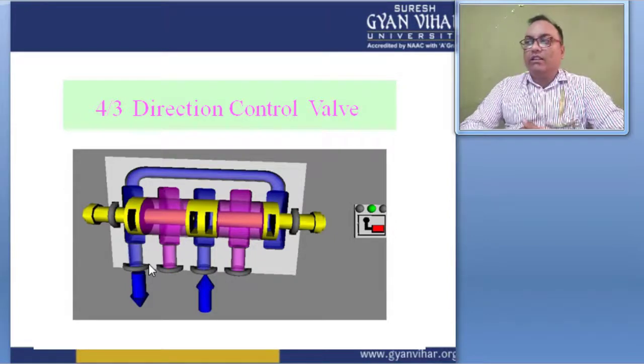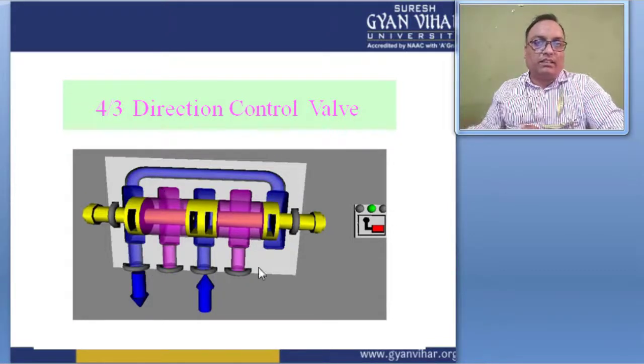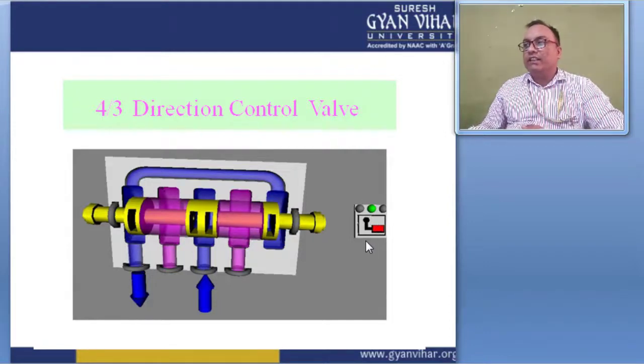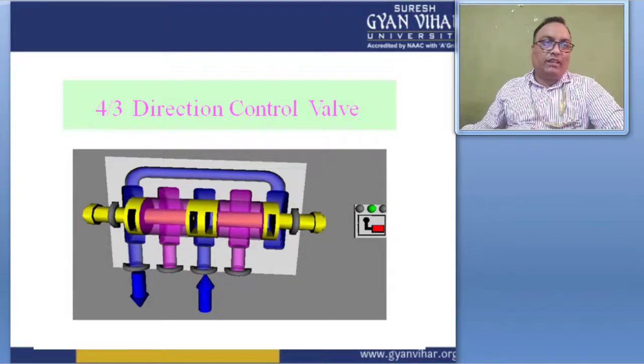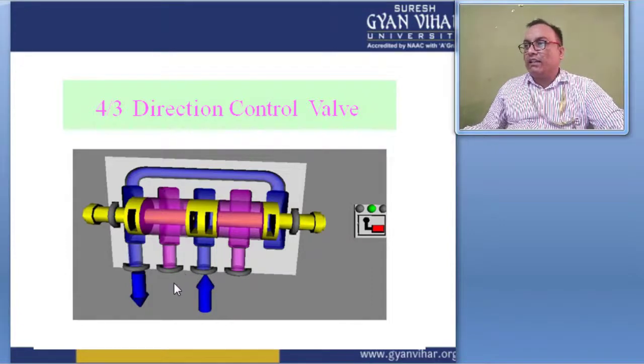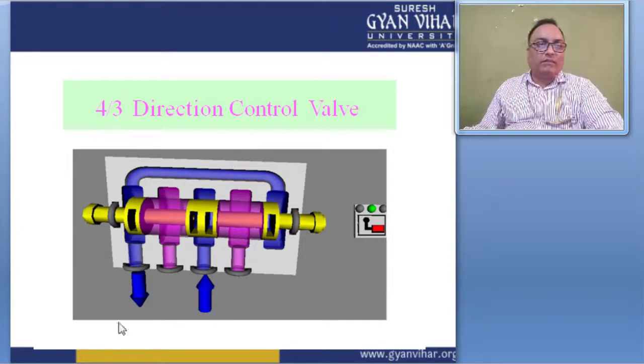So in the four-way directional valve, this represents one block diagram, which controls the four ports by three positions. This is position 1, 2 and 3, and four valves, right? And these are the flow paths. The ports connect to a typical model of hydraulic pump, so this type of fluid pump is connected here.